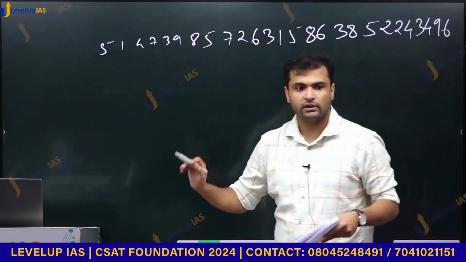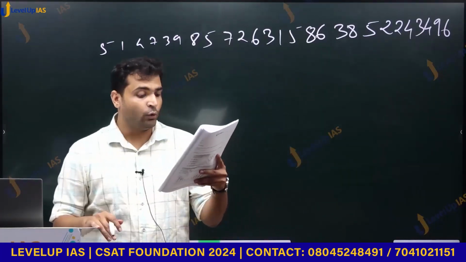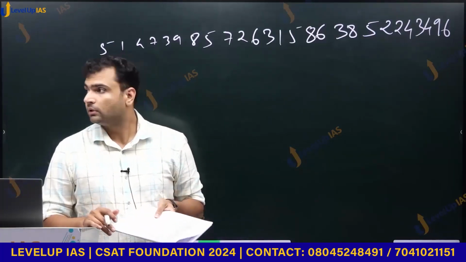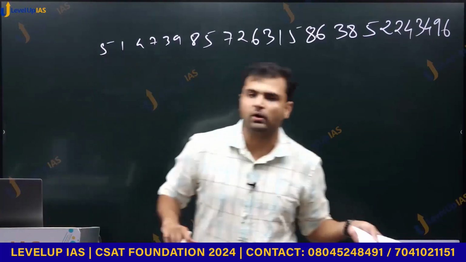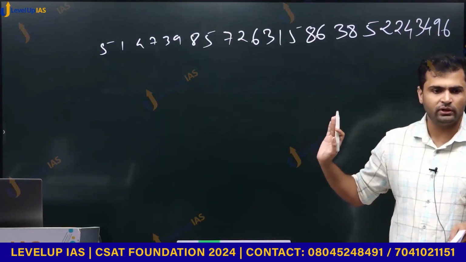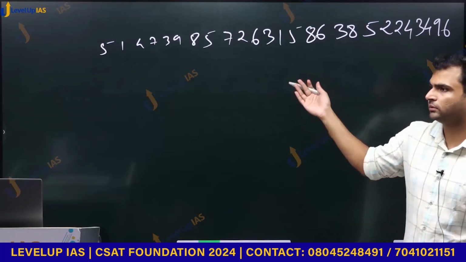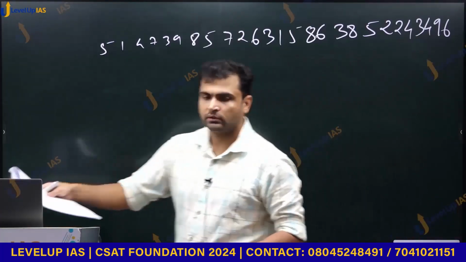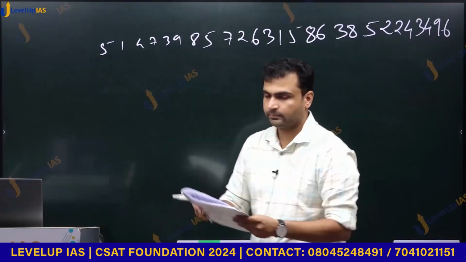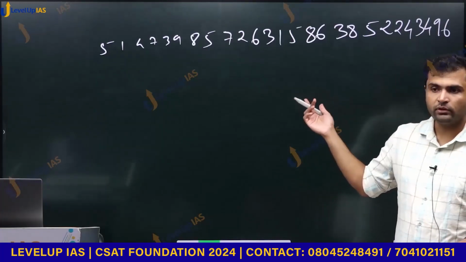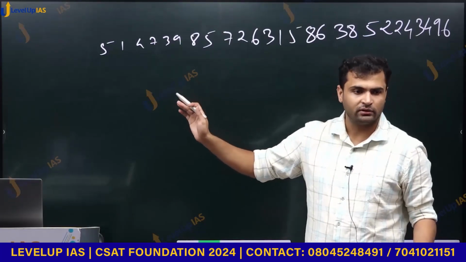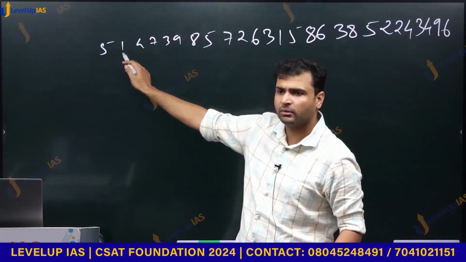They gave this sequence, and the question was, how many odd numbers are followed by odd numbers in the above sequence? Simple. That was the only thing that you need to tell. Simply have to count. We have to just look for an odd number, and it should be followed by an odd number.